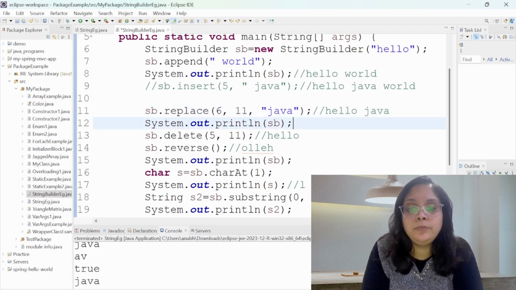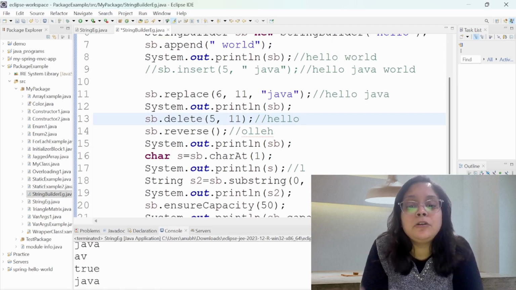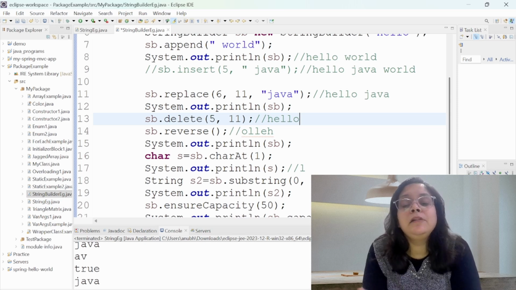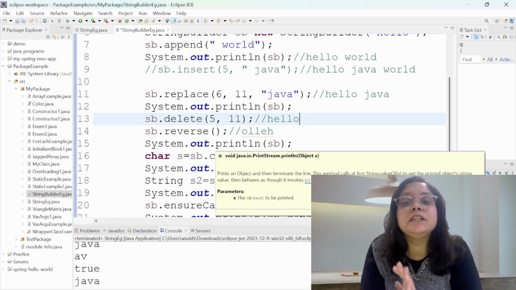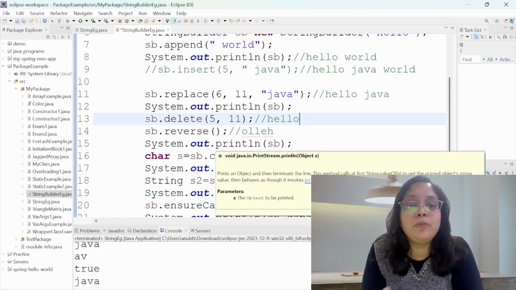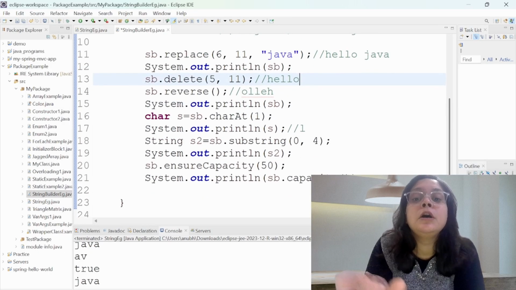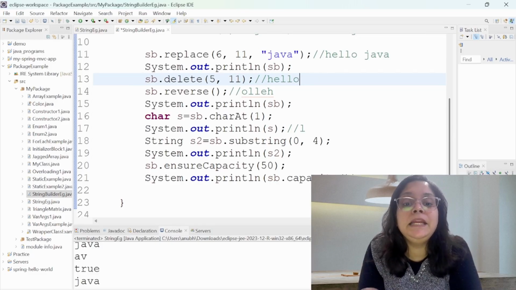Now if you want to delete, let's say, a part of the string, here I have given the starting position and the ending index, till what I want to delete the characters, and I will be left with only hello in this case. In case you want to reverse the string, we have the reverse function. It will reverse each and every character one by one. So hello will be reversed to OLLEH.